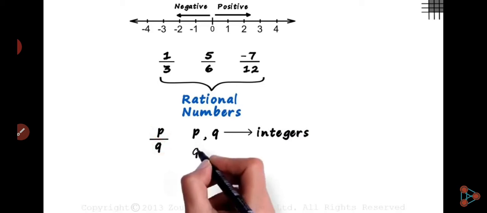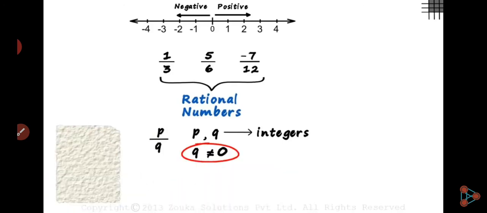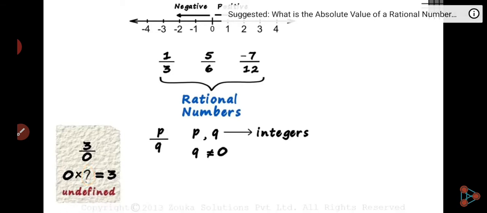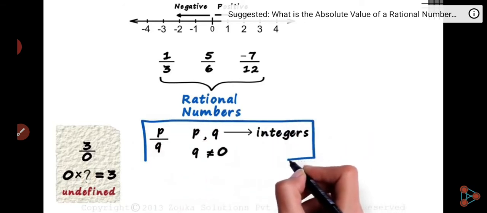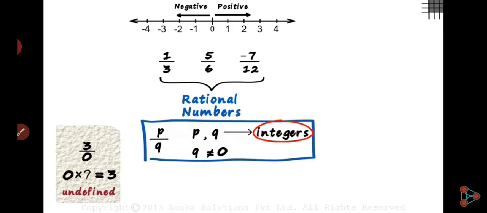Why is q not equal to 0? If we divide any number by 0, it is not defined in mathematics. Because if we multiply 0 with any number, the answer can never be that number. It's not possible, so it's an undefined term. Understand? So what is a rational number? A rational number is in the form of p upon q, where p and q are integers and q is not equal to 0.